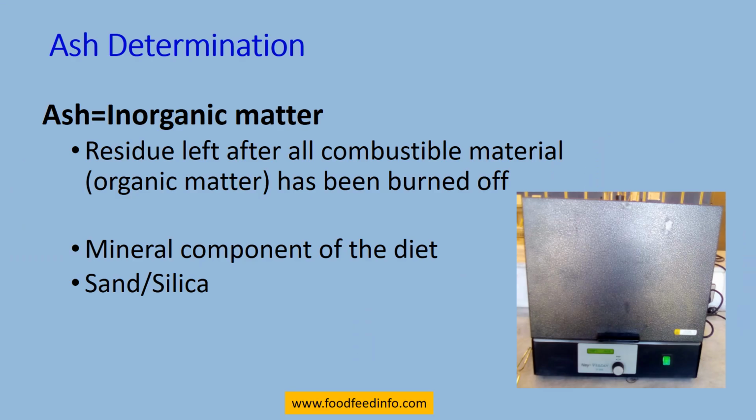Usually, an animal diet contains water and dry matter. In dry matter, we have organic and inorganic components. Under the organic, there are protein, carbohydrate, fat, and vitamins, whereas under the inorganic component, there is the mineral content of the diet. So ash is a measure or a determinant of the inorganic matter present in a feedstuff.